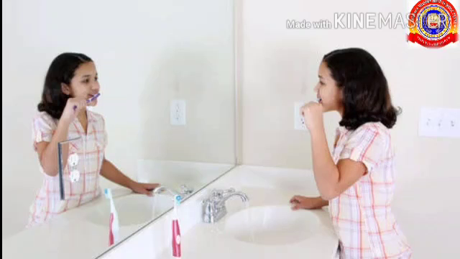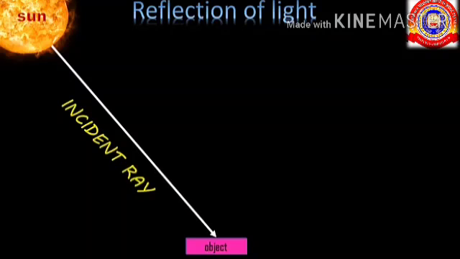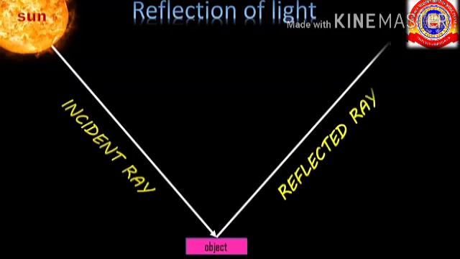How can you see your own image? Yes, using a plane mirror. A mirror with a plane surface is called a plane mirror. Then, we have experimentally analyzed the direction of the reflected ray. The ray falling on the mirror is called the incident ray. The ray which is reflected from the mirror is called the reflected ray.